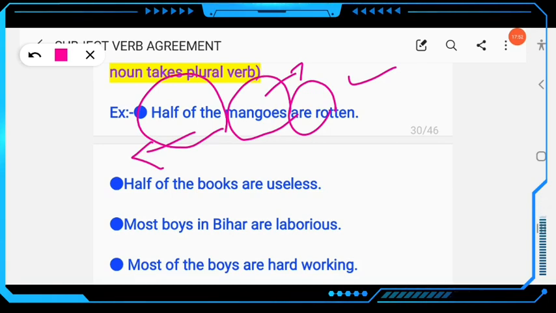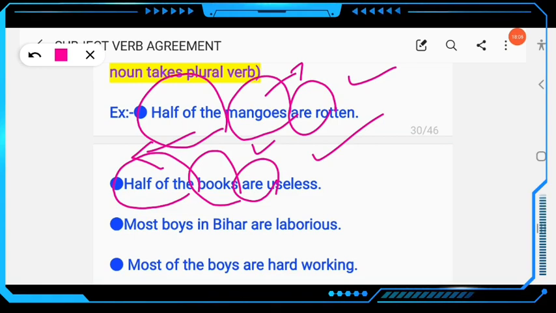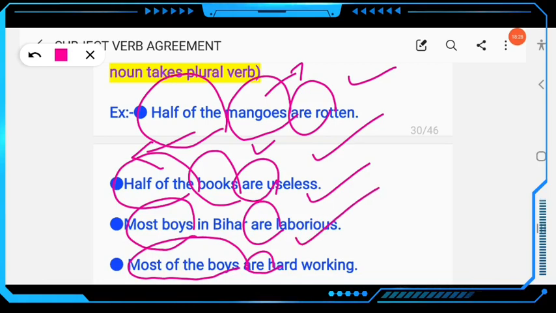Similarly, next example, half of the books. The sentence starts with a fraction, but the nearer subject, books, is plural, so the verb must be plural. Are useless, don't write is. Then next, most boys in Bihar are laborers. Most boys, plural, are, not is. Similarly, most of the boys are hardworking. You have to use a plural verb.